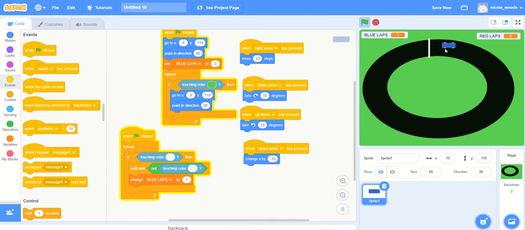Now the challenge for you guys, because I don't want to spoon feed you the whole lot of the code, is to figure out to make sure that you can't just reverse over it and get a lap. That's cheating. You need to make sure that you are doing a whole lap and hitting it from here and then getting the lap point.